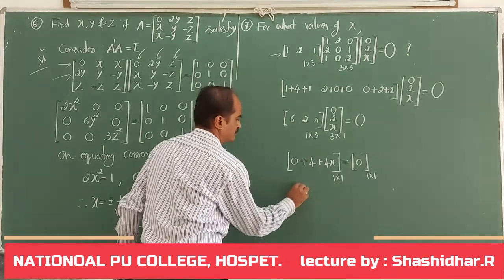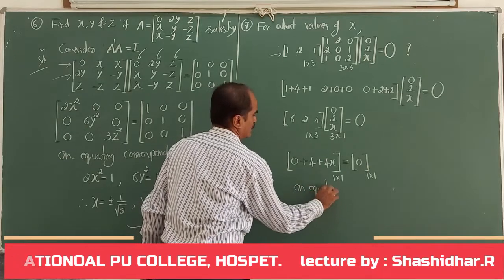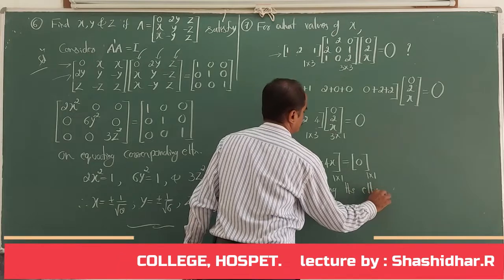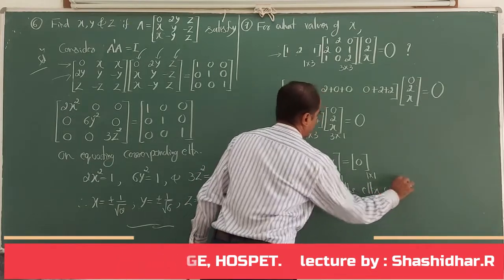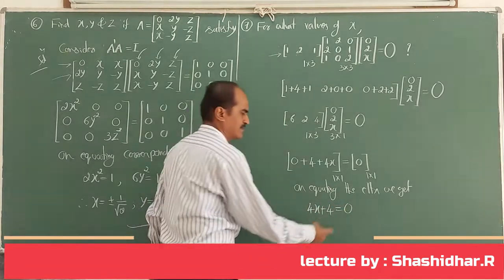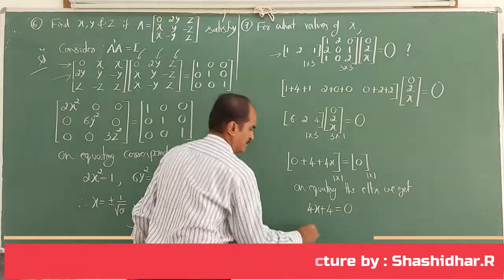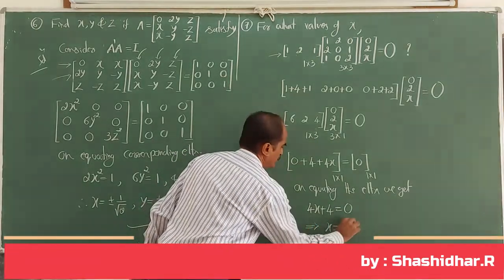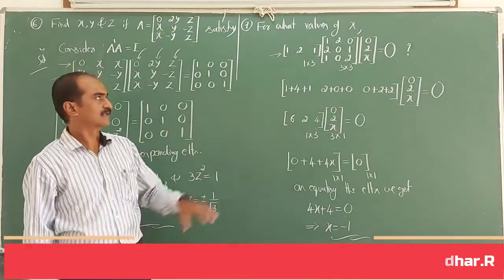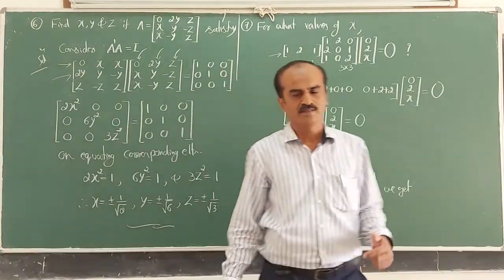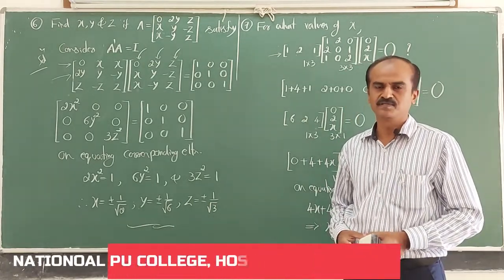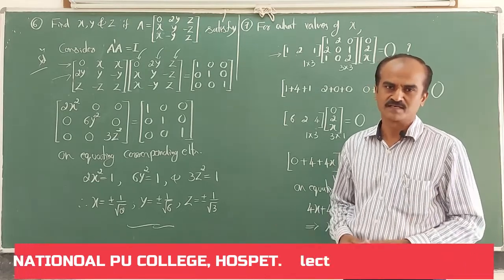Equating the elements, on equating the elements, we get 4x plus 4 is equal to 0. It is not O now, it is 0. Elements we are equating. It implies x equal to minus 1. That completes the solution. So, similarly, you can answer the 8th and the 9th questions. They are very simple. I will answer question number 10 now.